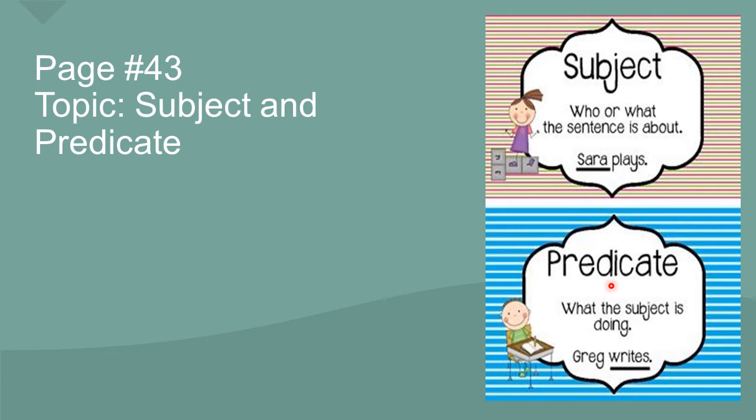Predicate means what the subject is doing. For example, Greg writes. Now Greg is writing. What he's doing, he's writing. So it's our predicate.